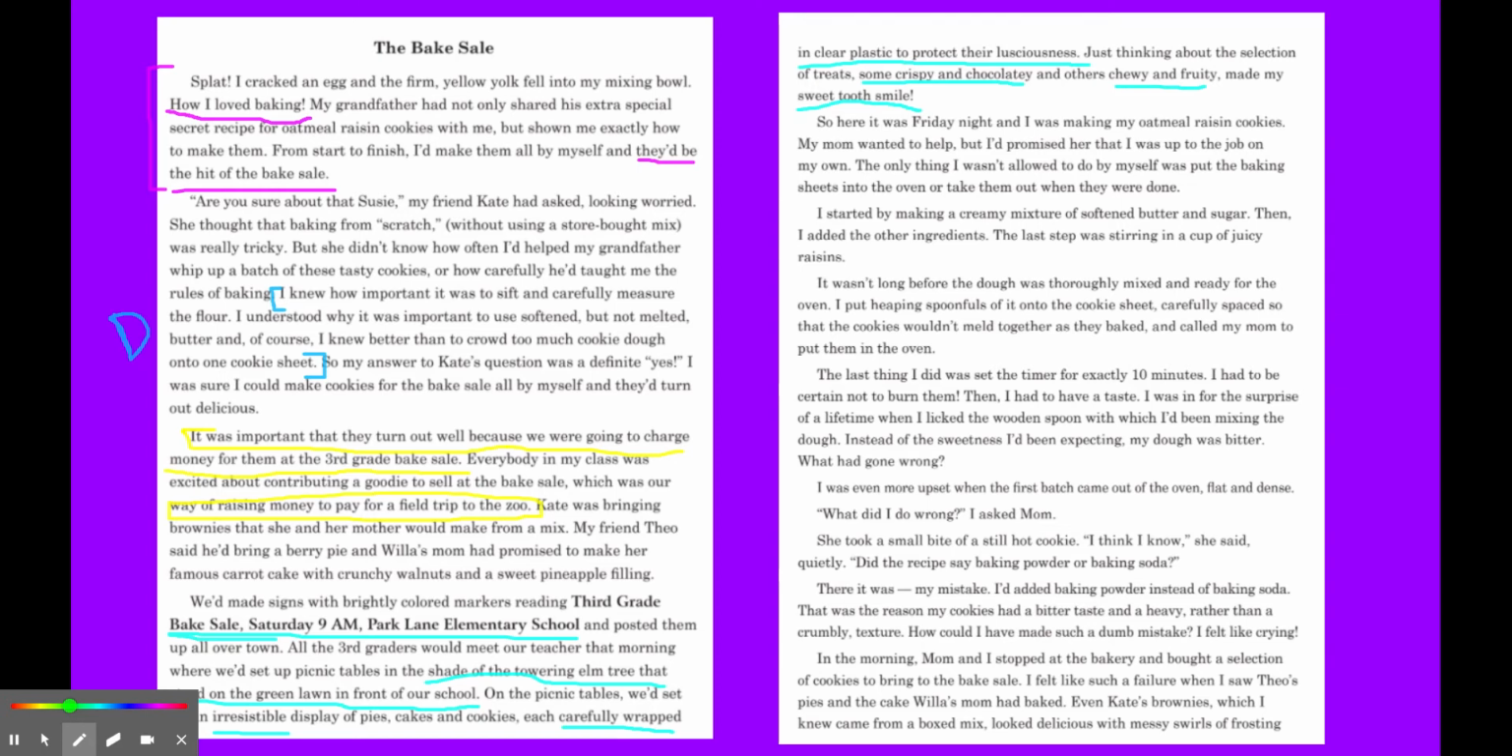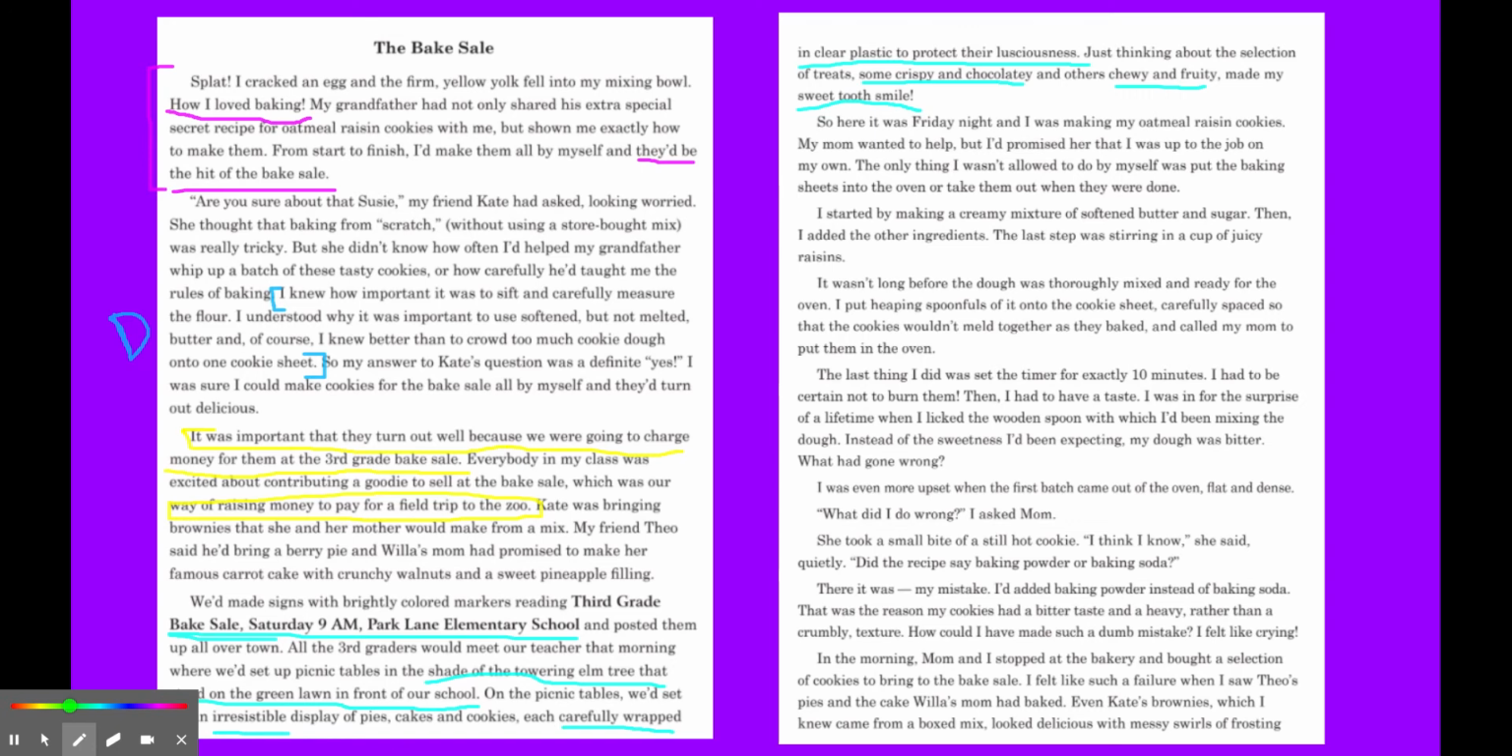My mom wanted to help, but I'd promised her that I was up to the job on my own. The only thing I wasn't allowed to do by myself was put the baking sheets into the oven or take them out when they were done. I started by making a creamy mixture of softened butter and sugar.